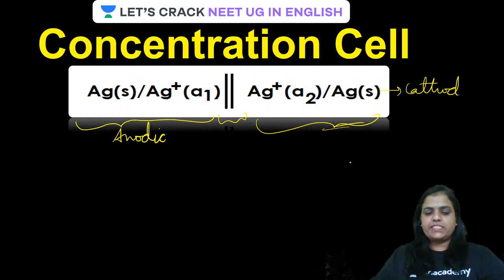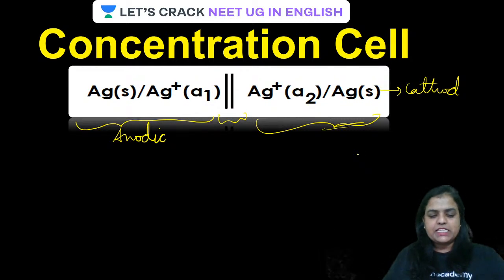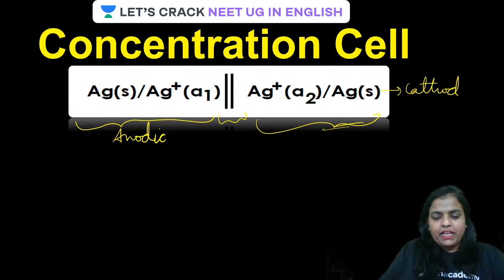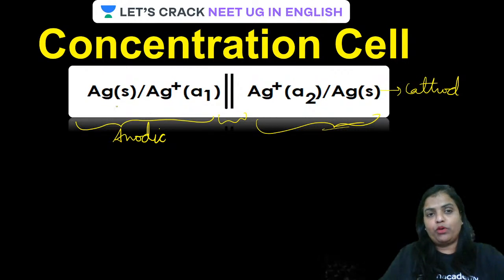Clear, guys. Let us see what reaction takes place. What type of reaction takes place at the anode, or left-hand side, and at the cathode, on the right-hand side? Always remember one thing, guys. What is the relationship between A1 and A2? Oxidation is taking place, that is, more and more Ag is going into Ag plus.